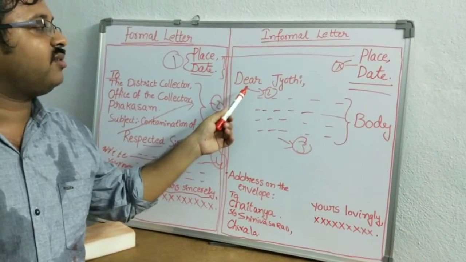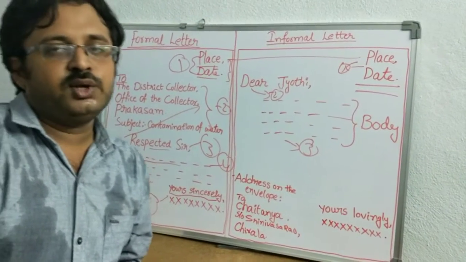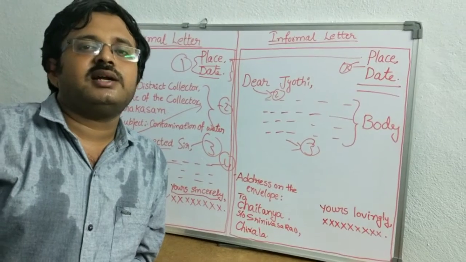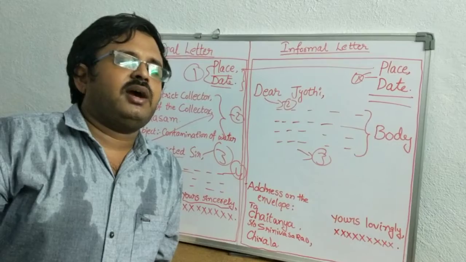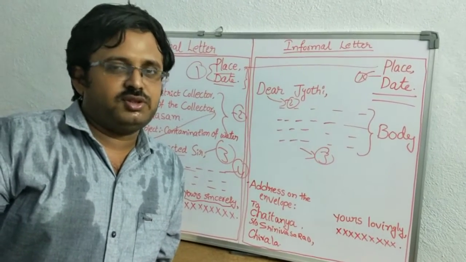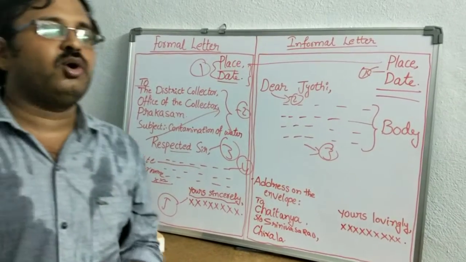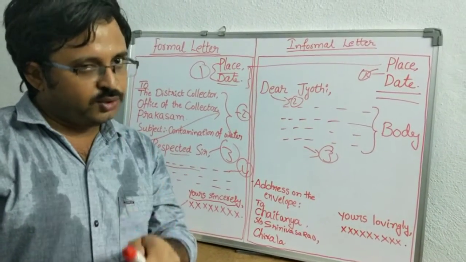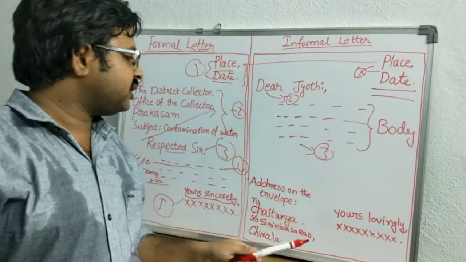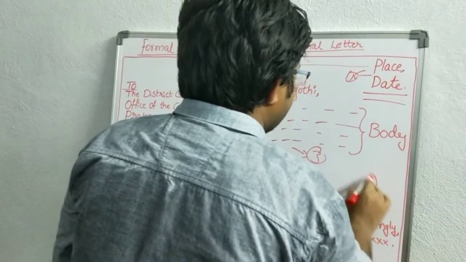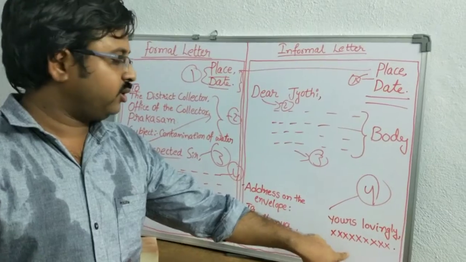So, for the nearness we are saying, first: I hope this letter will find you in a better health and wealth condition. From the past 10 to 15 years, what we have been writing is 'I am happy here, I hope the same with you.' It's an old saying. If you want to change it a bit, simply write: I hope this letter will find you in a better health and wealth condition. That is the third step. Next, the fourth step: yours lovingly. As per the evaluation norms, you should not write your name, so leave it.